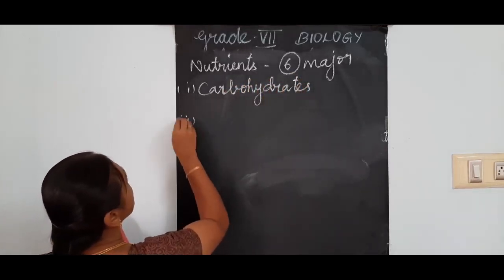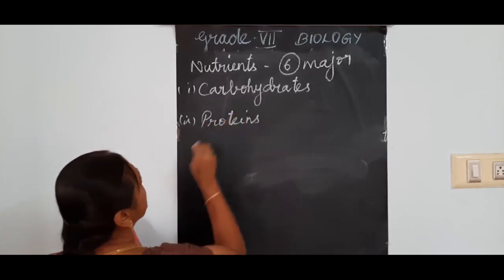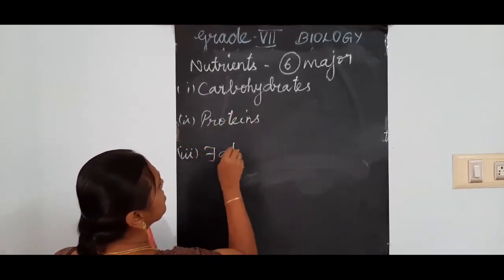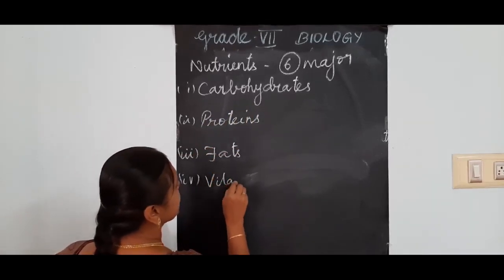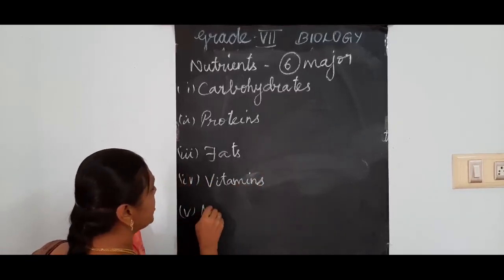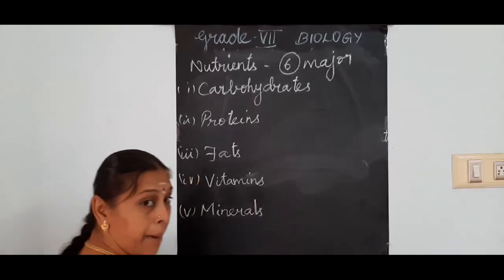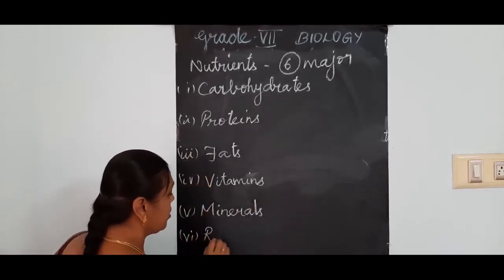Then second, proteins. Third, fats. Fourth, vitamins. Then fifth one, minerals. Apart from this, we have 2 things.